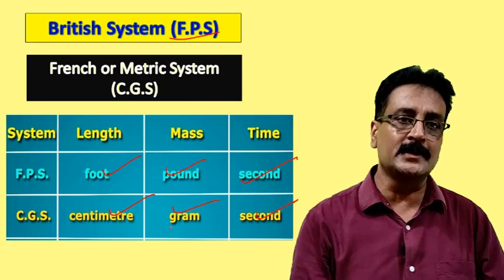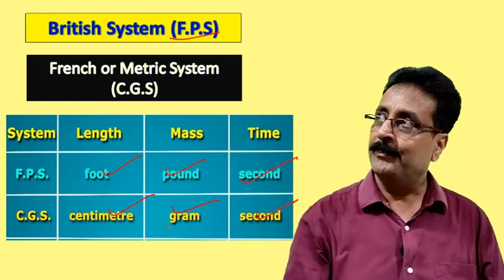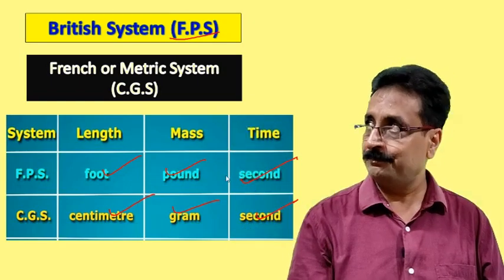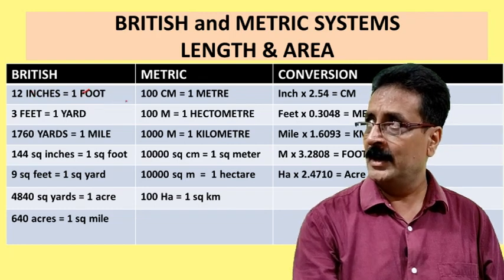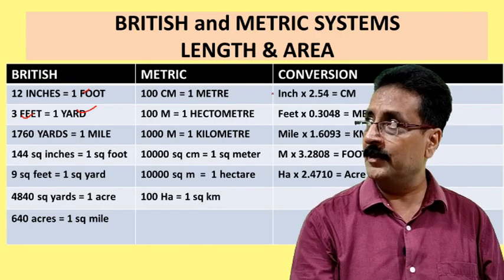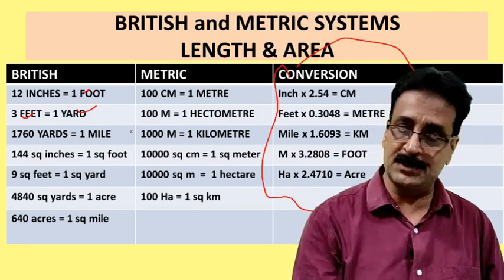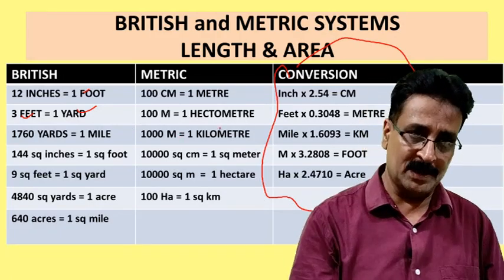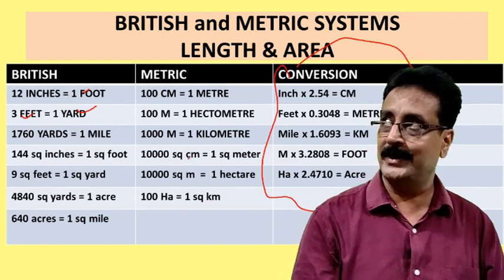And in the early days we were following more of the British system. Now we are going on this metric system also. I think this is British: 12 inches is equal to 1 foot, and 3 feet is equal to 1 yard, like this. And then we should also know how to convert. We can convert British into metric and metric into British. Now these things are very simple. In a simple smartphone, mobile, you have this system to do it.